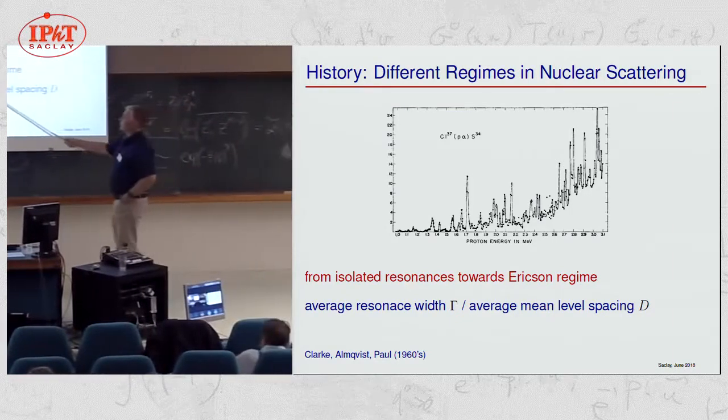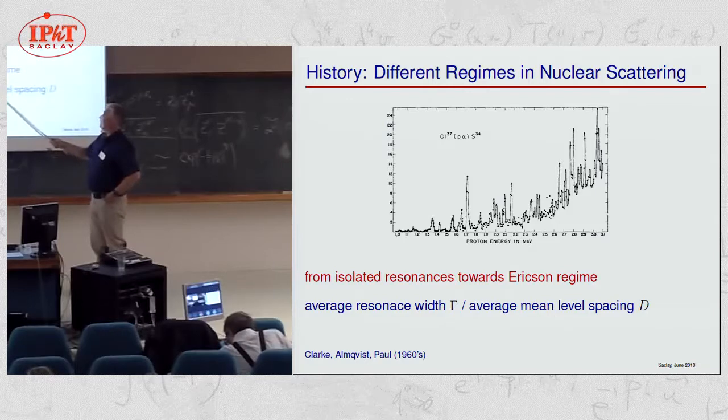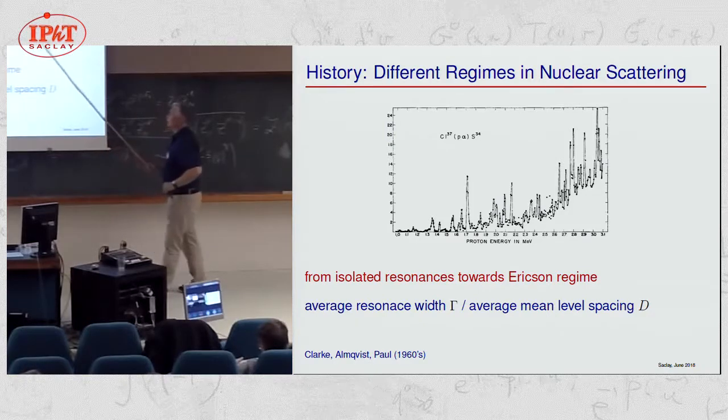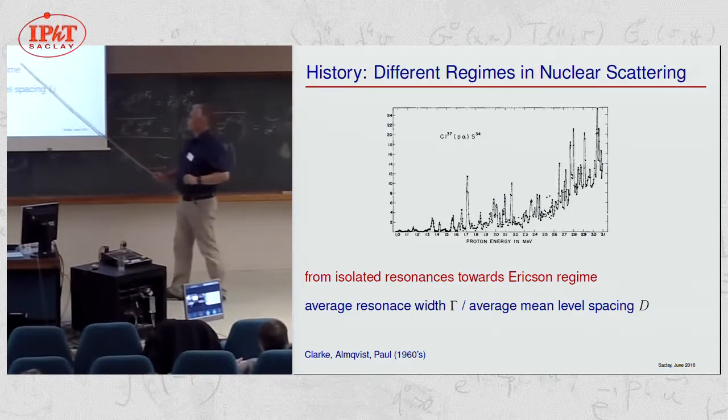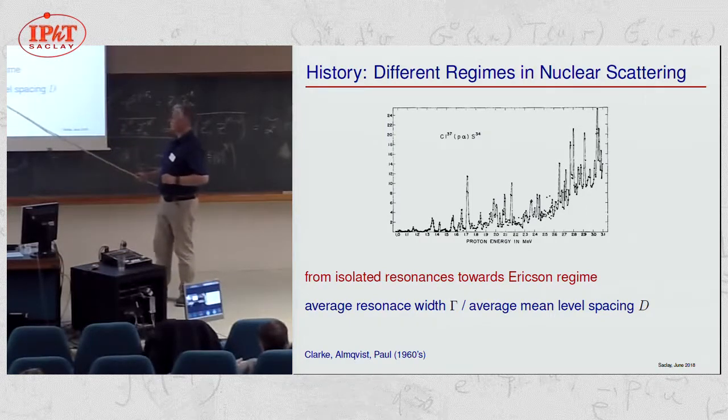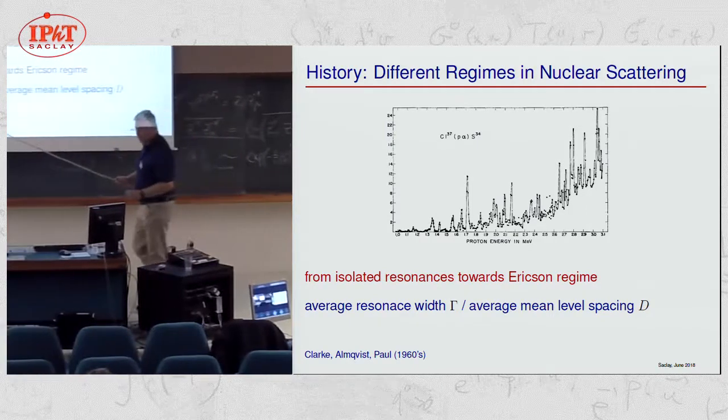So we come from a regime of isolated resonances into a regime where we have overlapping resonances, and finally very strongly overlapping resonances where the individual peaks in the cross-section cannot be related to individual resonances anymore, and that is called the Ericson regime. The governing parameter is the average resonance width divided by the mean level spacing, so gamma over d.